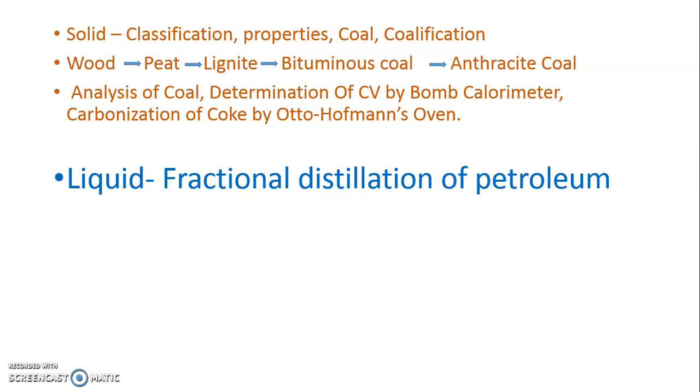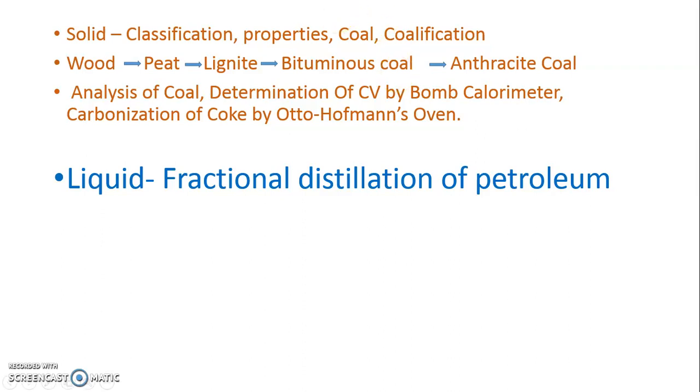Peat on further decomposition converts into lignite. Lignite converts into bituminous coal, a famous coal widely used in industry. And bituminous coal on complete decomposition reaches anthracite coal, a superior form of coal.